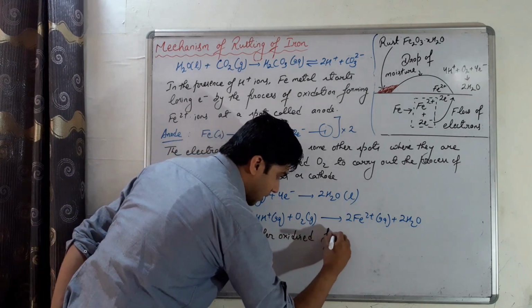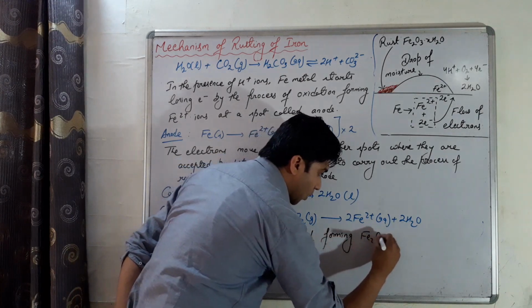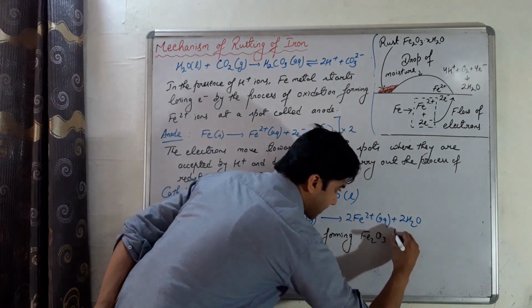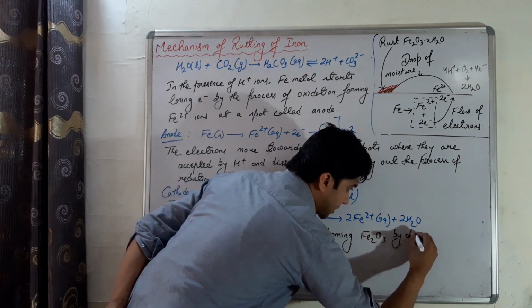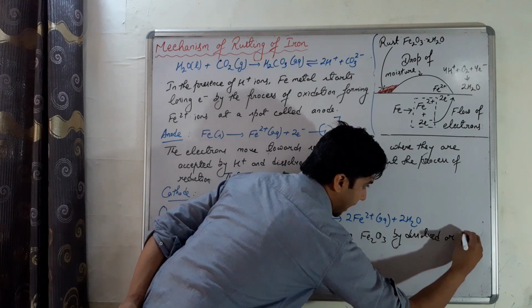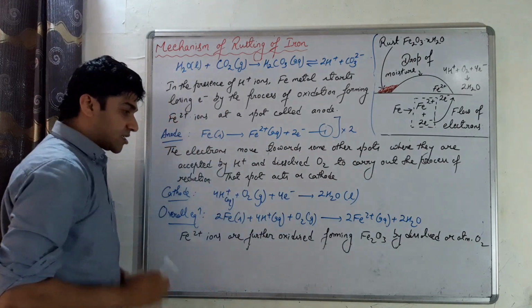Forming Fe2O3. Clear? कैसे? By dissolved or atmospheric oxygen. Now write the reaction.